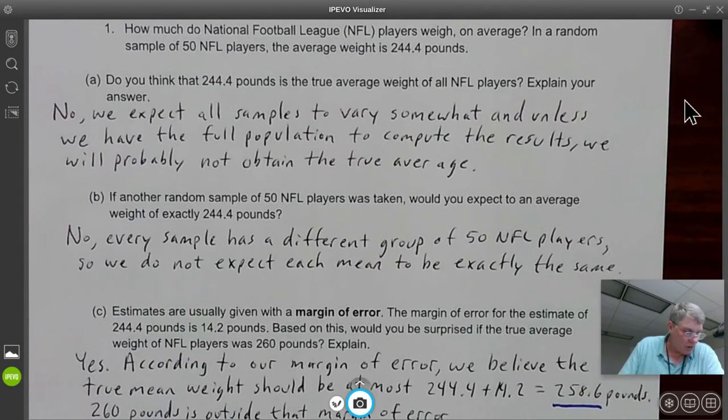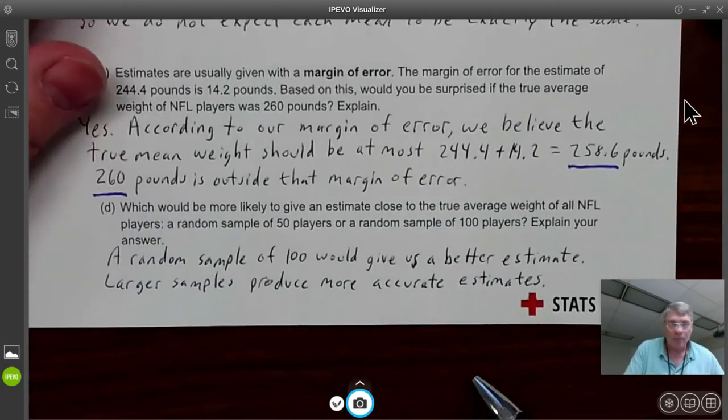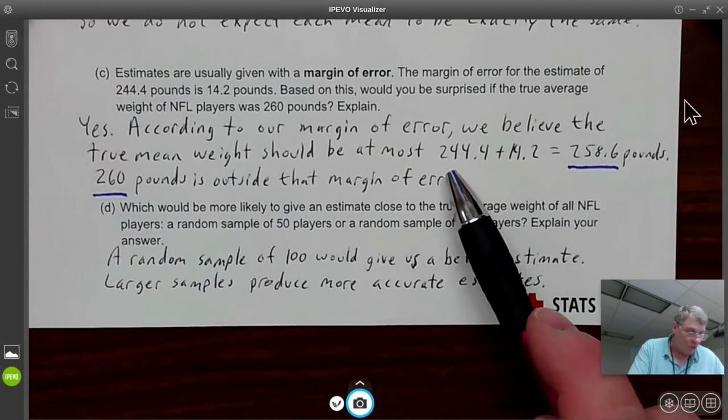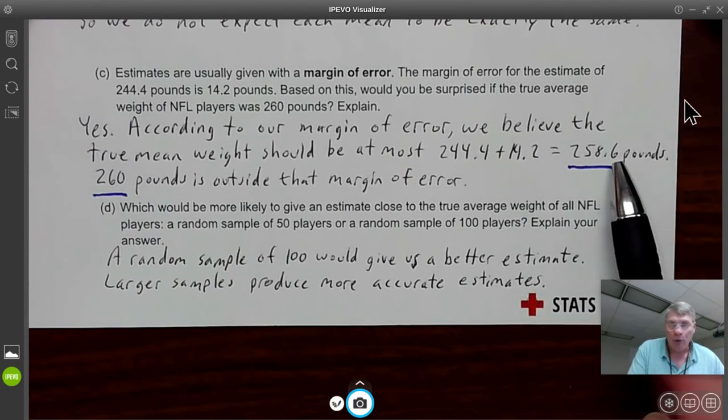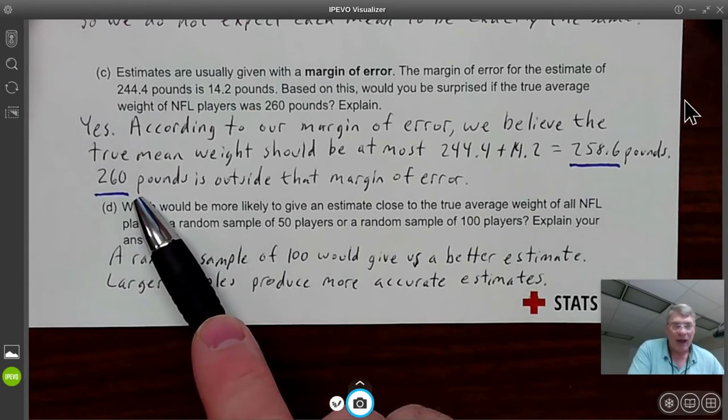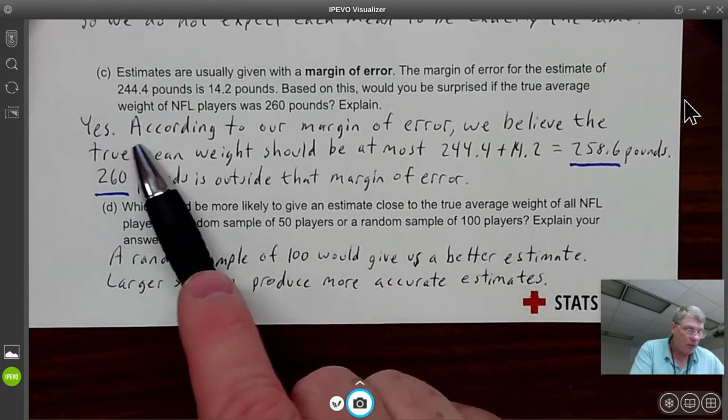Part C, estimates are usually given with a margin of error. The margin of error for the estimate of 244.4 pounds is 14.2 pounds. Based on this, would you be surprised if the true average weight of NFL players was 260 pounds? Well, let's check the range for plausibility. The margin of error was 14.2. 244.4 was our average. If we add 14.2 to that, we get 258.6. 260 is beyond that. It's outside the margin of error. So yes, we would be surprised about that.